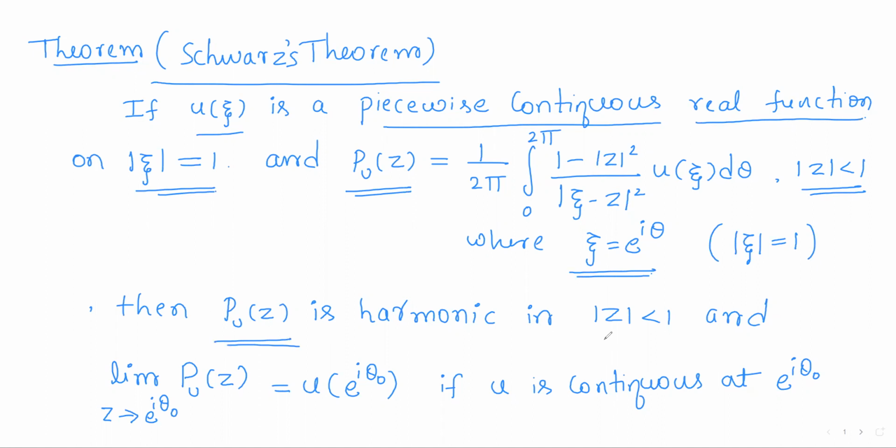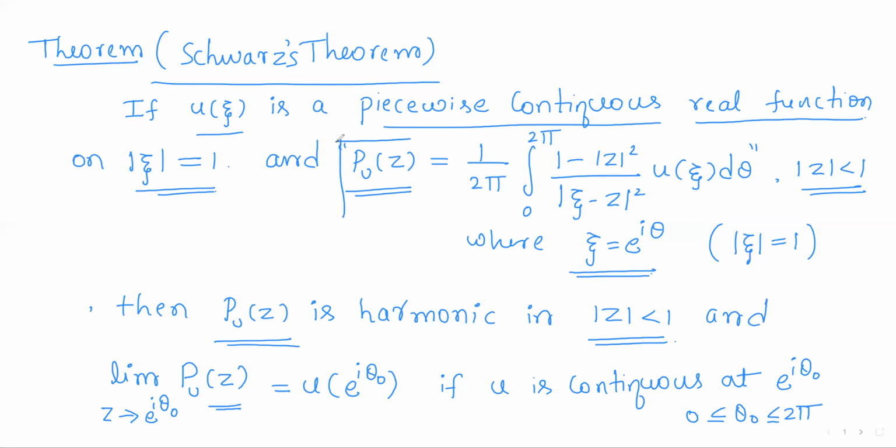Then P_u of z is harmonic in modulus of z less than 1, and limit P_u of z as z approaches e power i theta naught is u of e power i theta naught, if u is continuous at e power i theta naught, where theta naught is any value between 0 to 2 pi. So the Schwarz theorem actually talks about the harmonic condition of the Poisson's integral formula.